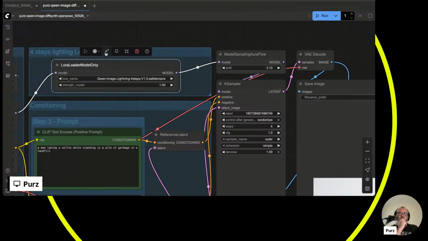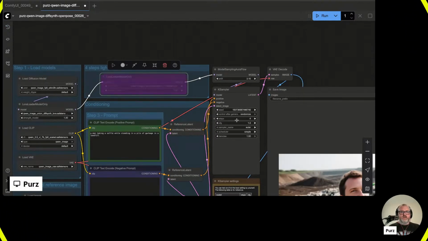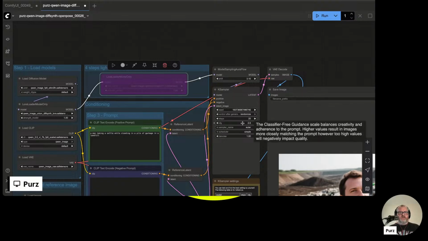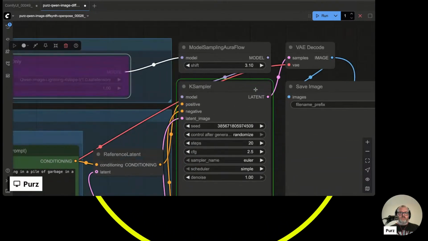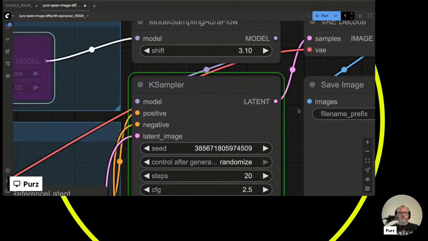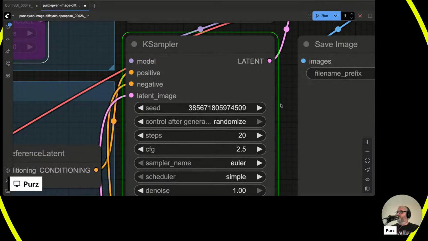Seems I broke it. Canceled. Okay, let me try undoing that. Go back to 20, 2.5. See if we can get that to work again. Something seems to be wrong with this instance. Come on. Picture of my front yard.